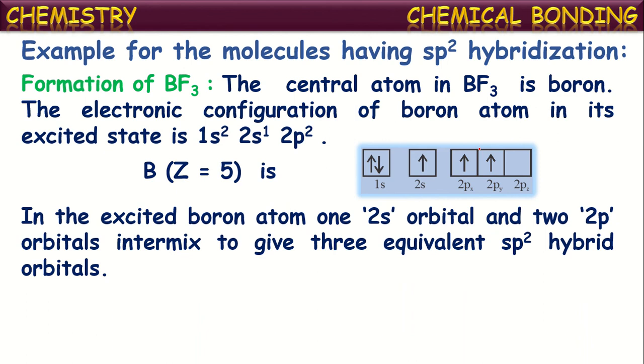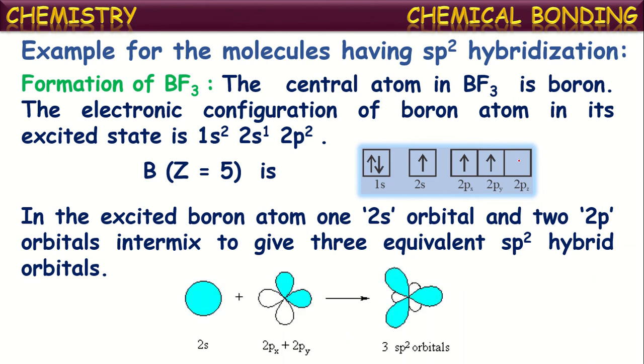Now in the excited state boron atom, one 2s orbital and two p orbitals intermix to give 3 equivalent sp2 hybrid orbitals in this way. One 2s orbital and two p orbitals intermix to form 3 equal energetic sp2 hybrid orbitals.